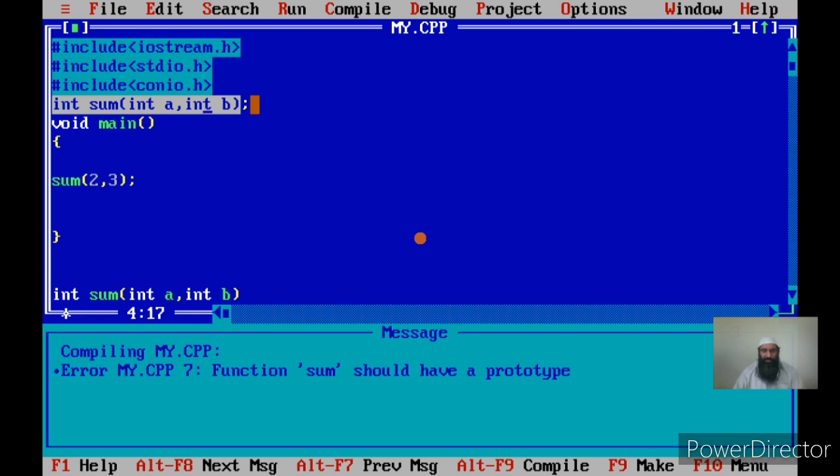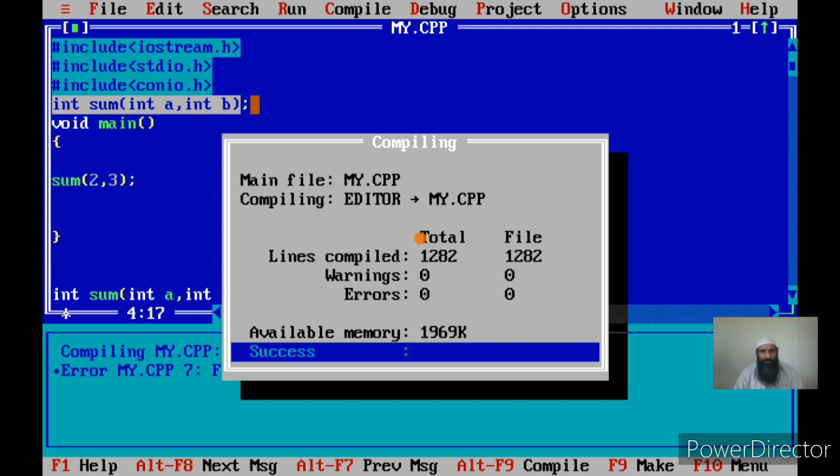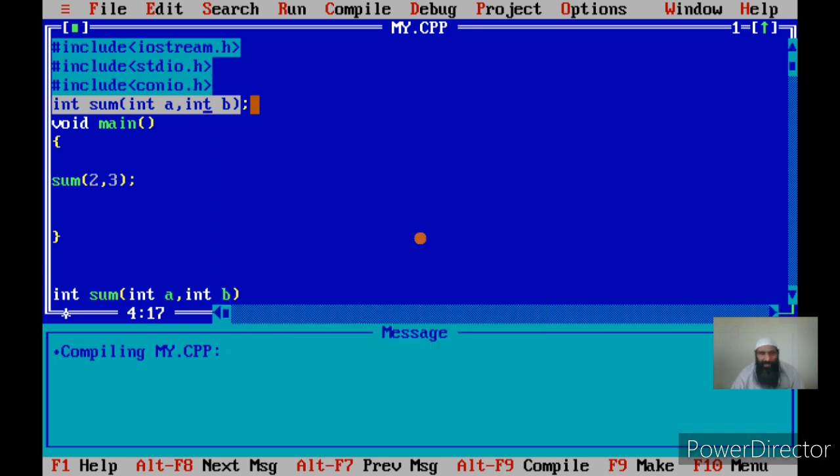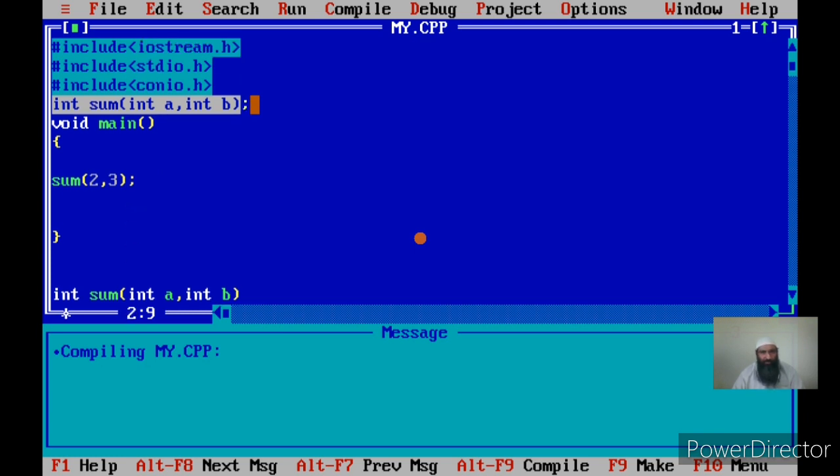Okay, now let us compile and see what happens. There is no error because the compiler has the pre-information about this function sum which has been defined later. Now why should the compiler have this pre-information? I have told you. Now let us call this function sum with, say, 3 arguments.